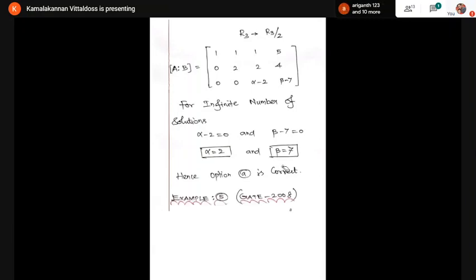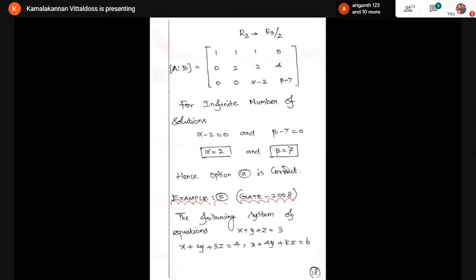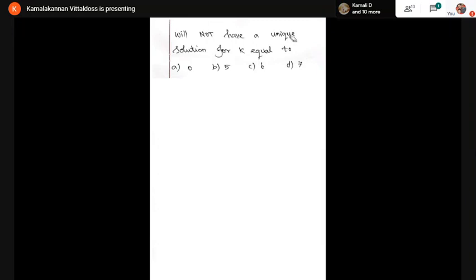Now, the last problem, my fifth example. Look at the problem here. It is similar to the last one. Following system of equations: again they have given 3 equations with 3 unknowns, but the question is different. Here I have the constant k. The question is, listen carefully, the system will not have a unique solution for what value of k?